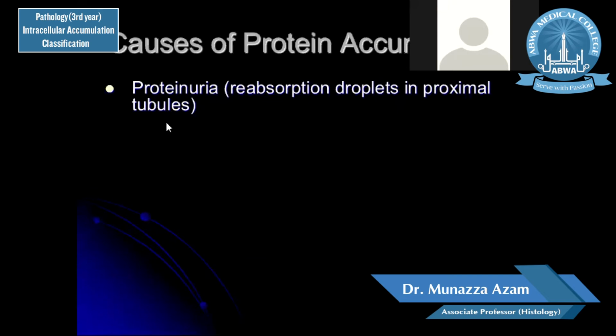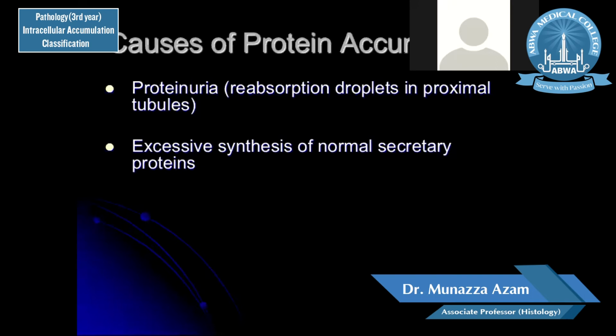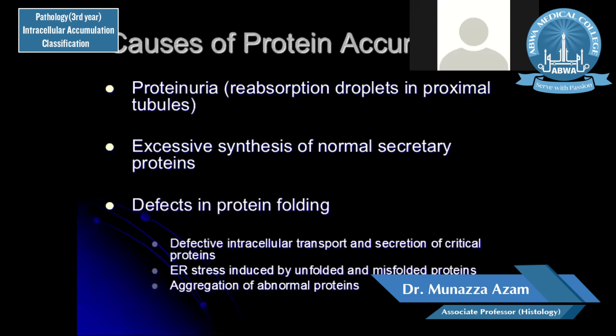But when the kidney is unable to cope with so much quantity of proteins, the proteins start accumulating inside the kidney tubules in the form of protein droplets, and these protein droplets appear as pinkish, homogeneous, dark granules in the substance of the tubules. And if there is excessive synthesis of normal secretory proteins, then the proteins can be accumulated inside the cell.